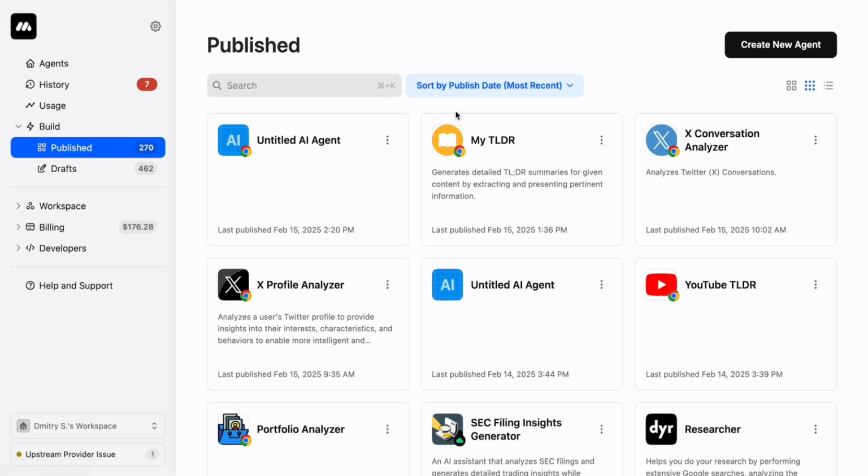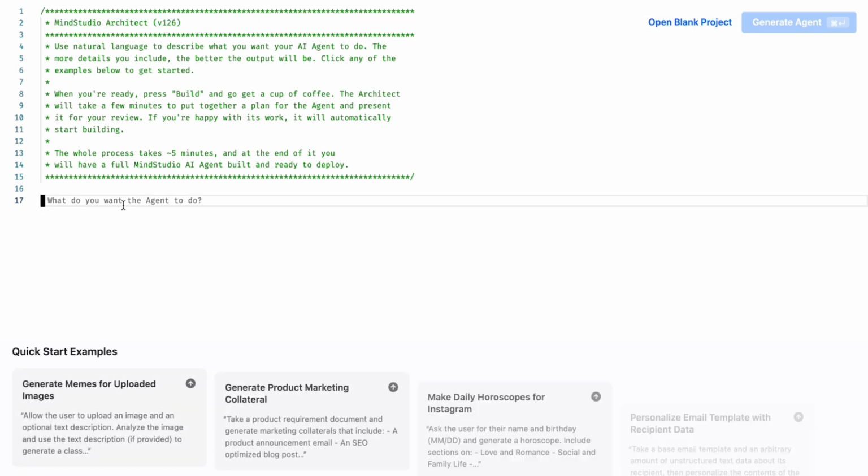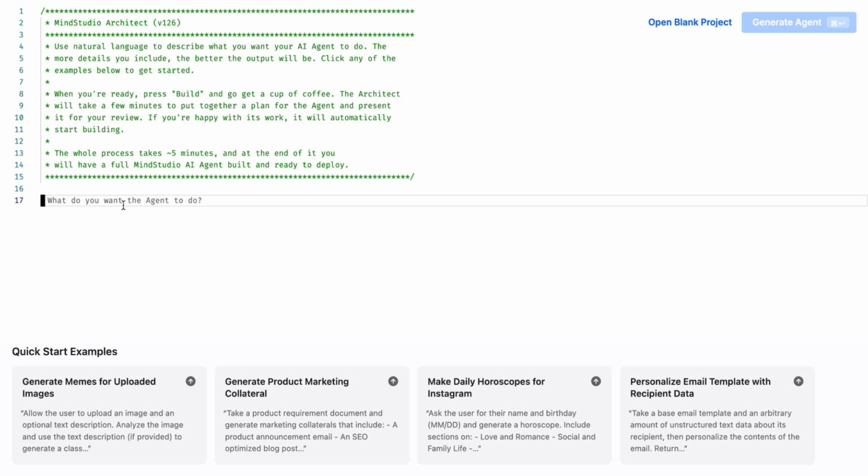This one is kind of a hard one, but let's just make one from scratch. Let me show you how easy it is to just start making these things. There's two ways you can make them. You can either allow our MindStudio Architect AI agent to build it for you. So you can just tell it what it is you're trying to build and say go.